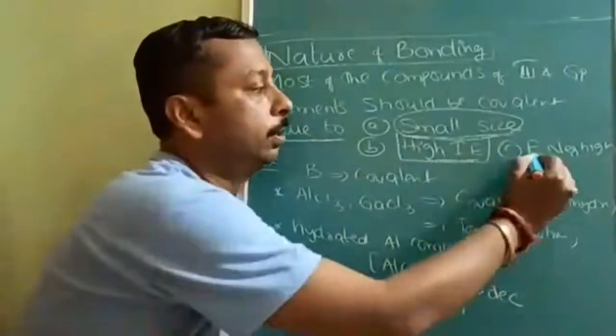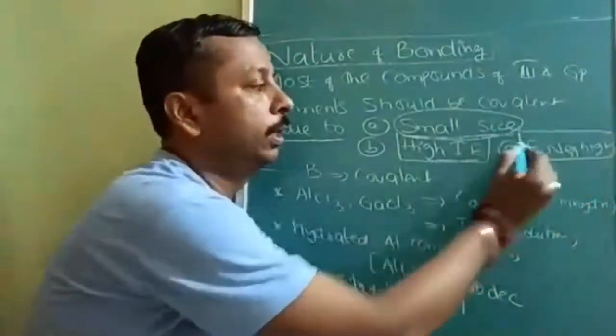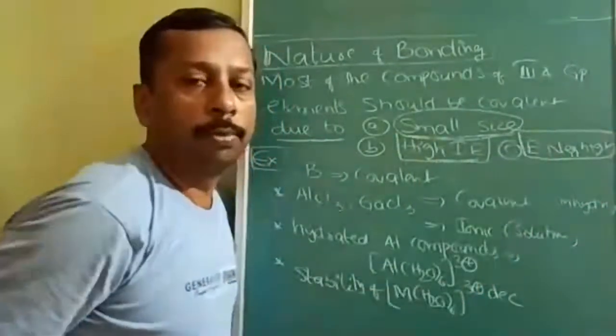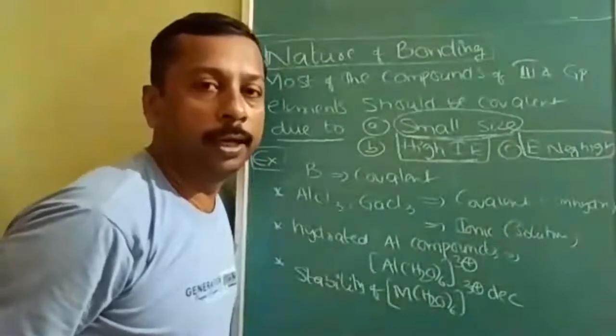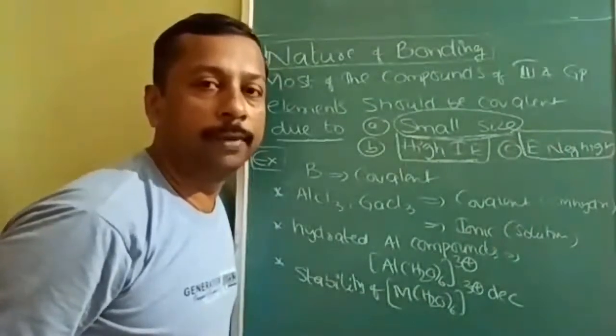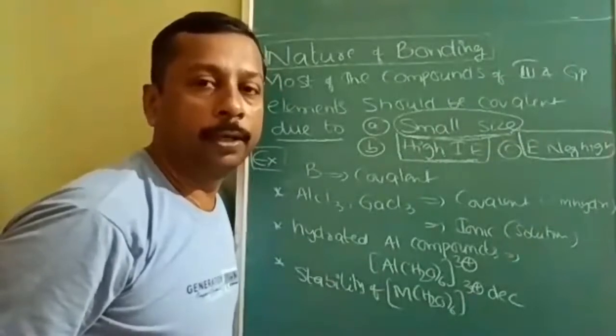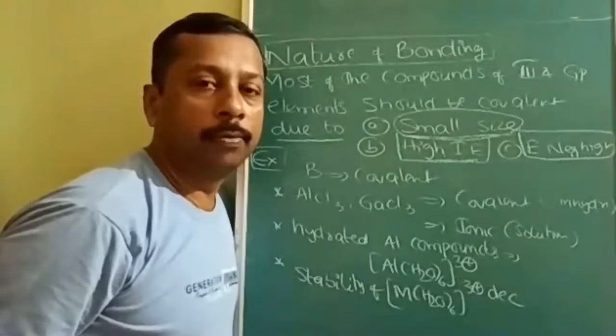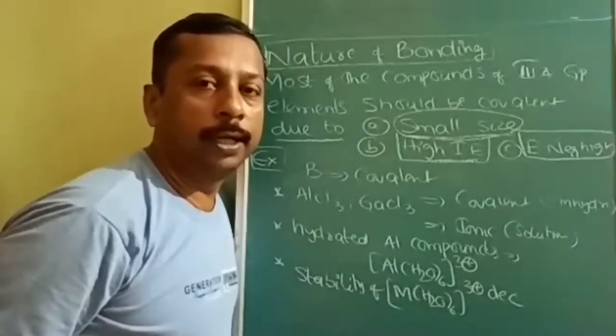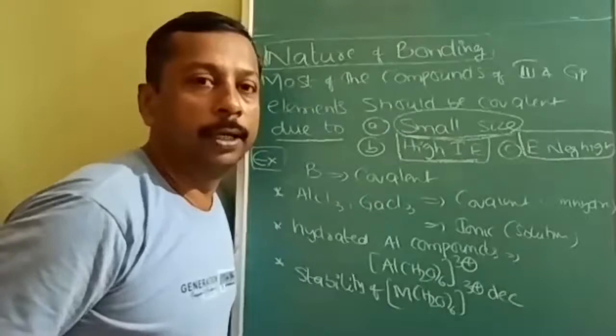Okay. And the third one is high electronegativity. Whether a compound is ionic or not, we can identify based upon the difference in electronegativity also. When compounds are electrovalent or ionic, we can identify by the difference in electronegativity.